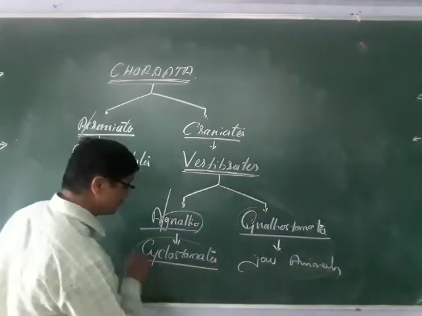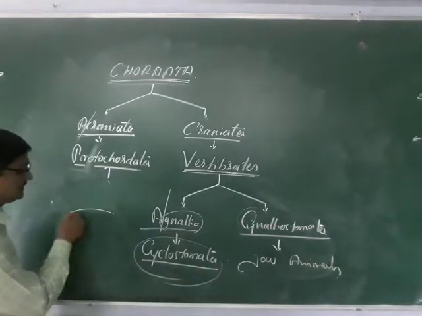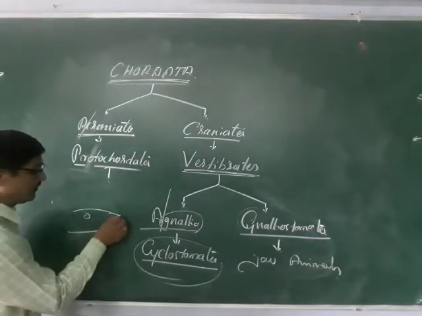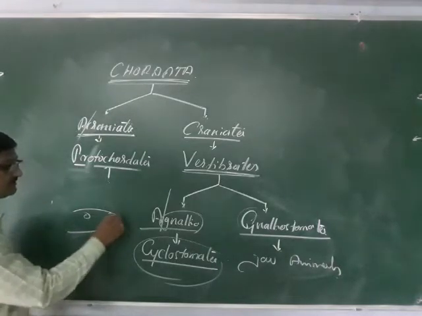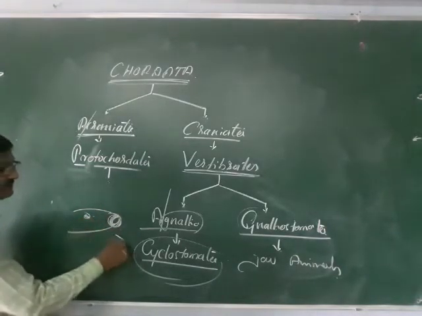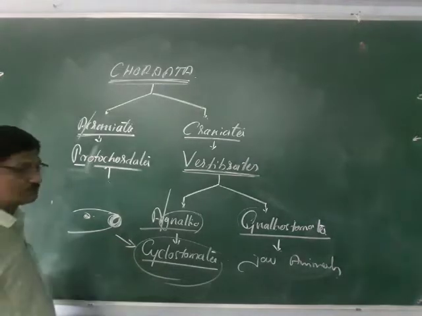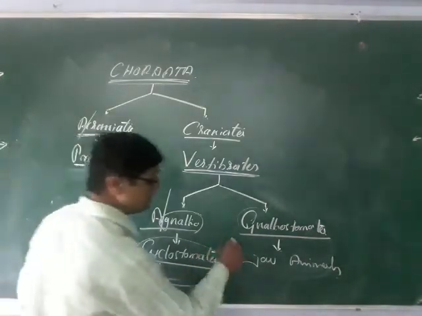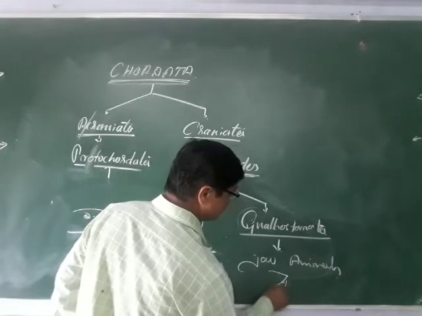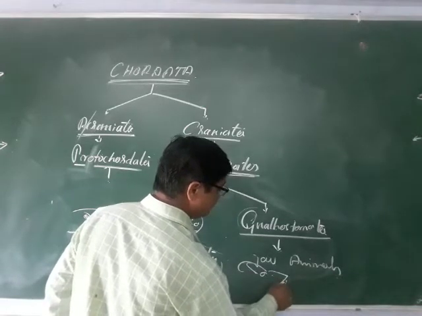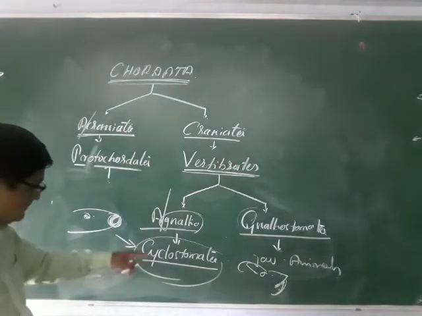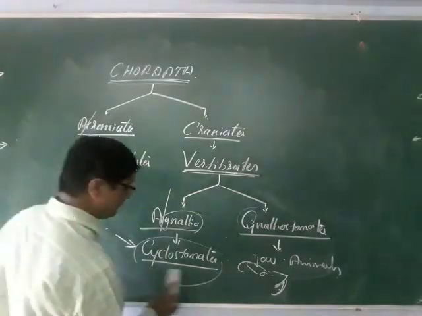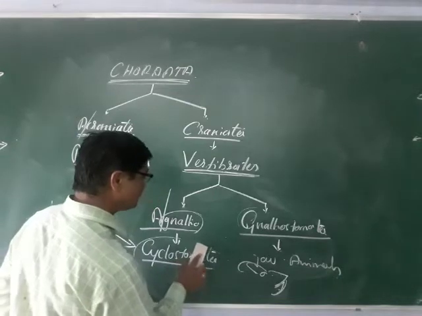So here, cyclostomes, you remember, the body is like this, and they have got a suctorial type of round circular mouth. Most of these cyclostomes come under this one. So here they are separated like this, the jaw animals. And these cyclostomes are classified only as cyclostomes.